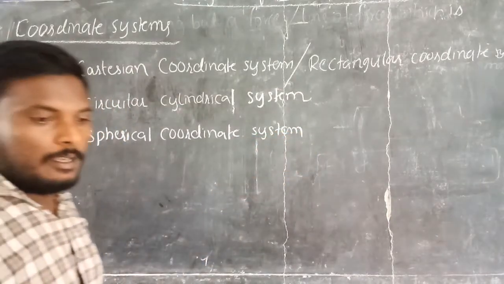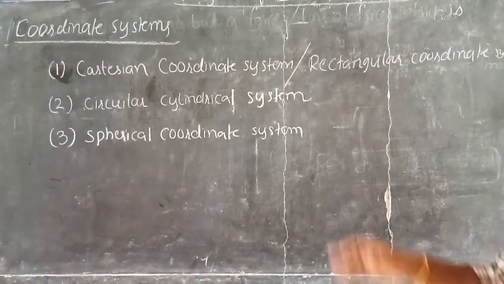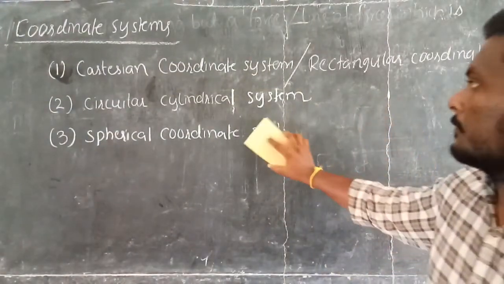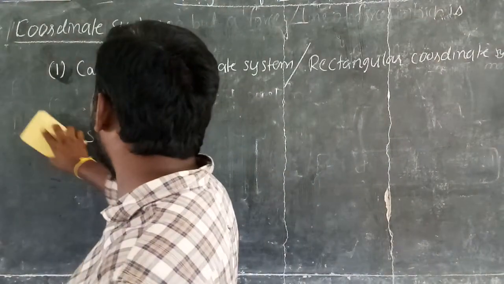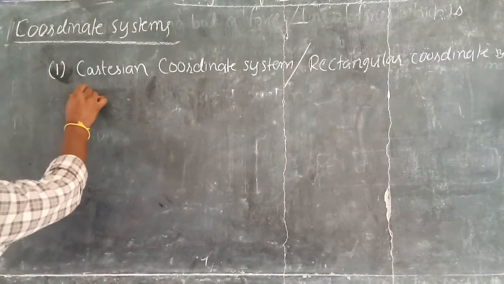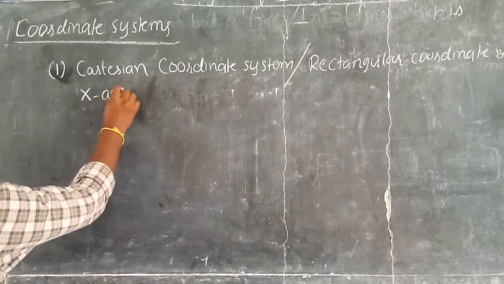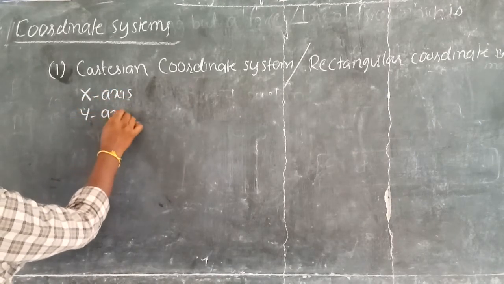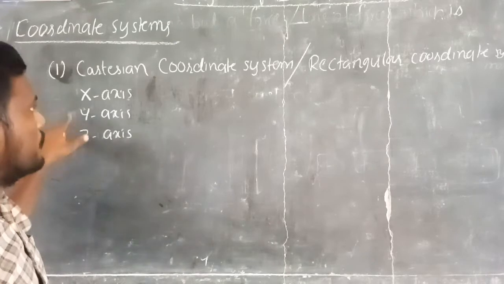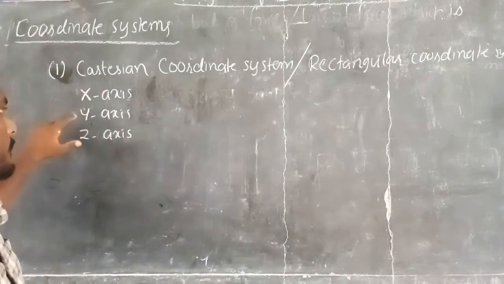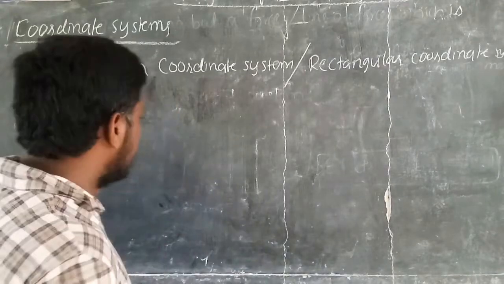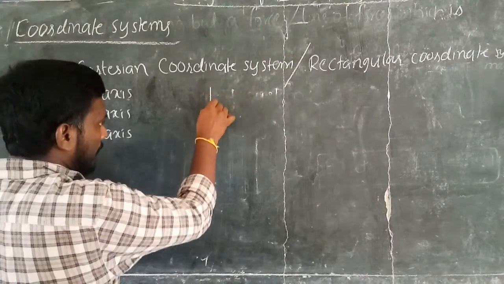Now in this class I would like to discuss only the Cartesian coordinate system or rectangular coordinate system. In the Cartesian coordinate system, three axes are used to analyze the vectors, namely the x-axis, y-axis and z-axis, and these three axes are mutually perpendicular to each other like this.